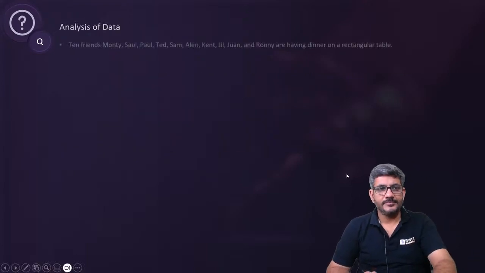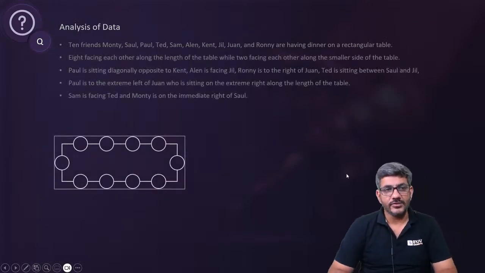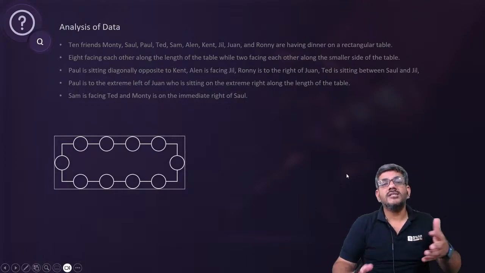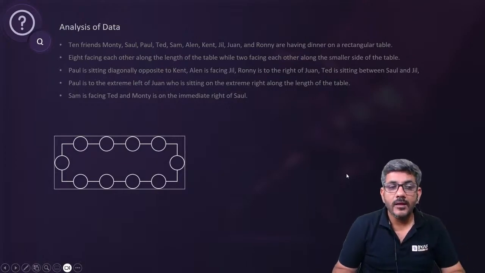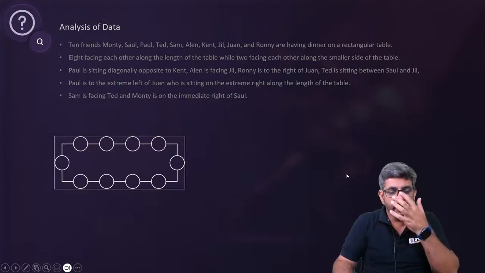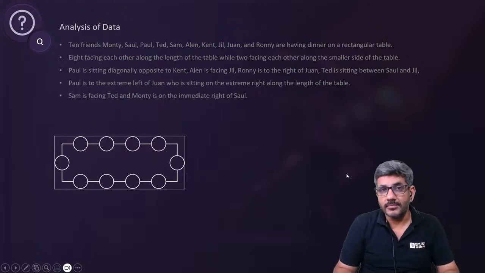करना शुरू करते हैं. So I've written all this information on the next page and I made this table as well. The biggest problem with these questions is how do we start? Where from do we start? Because you can't make the first person sit anywhere. It's not a circular arrangement. In a circular arrangement, the first person can sit anywhere. But here there is a problem, right?